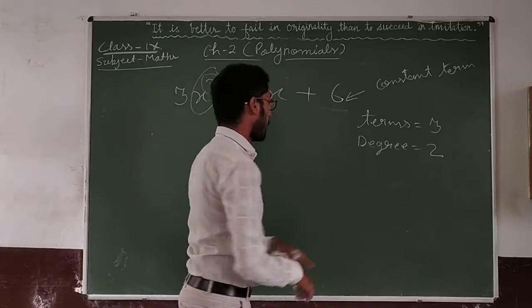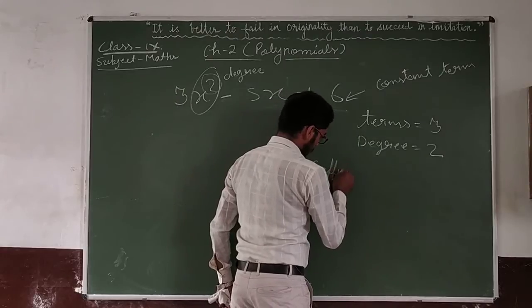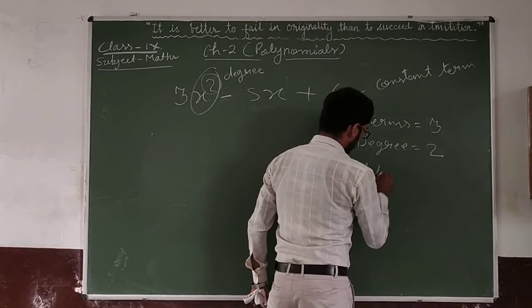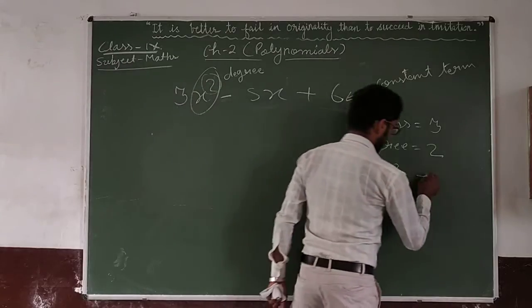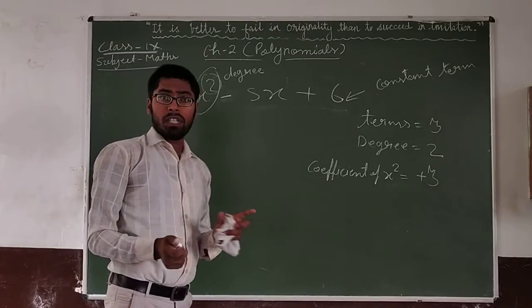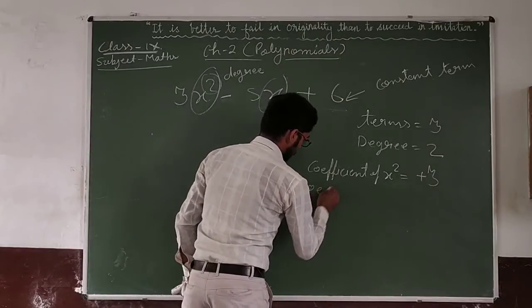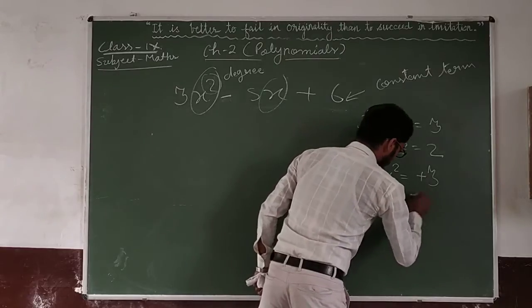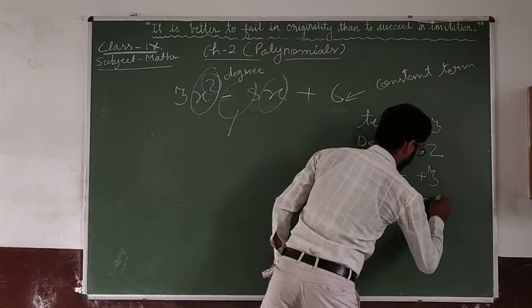So the coefficient of x square is plus 3. If your question asks to write the coefficient of x, here is x, so the coefficient of x is minus 5.